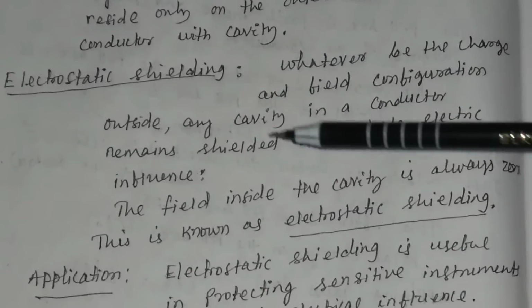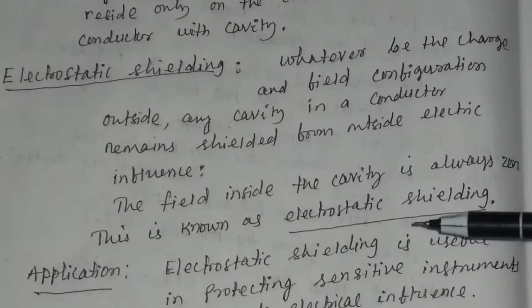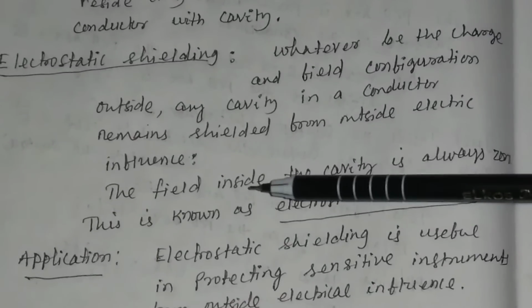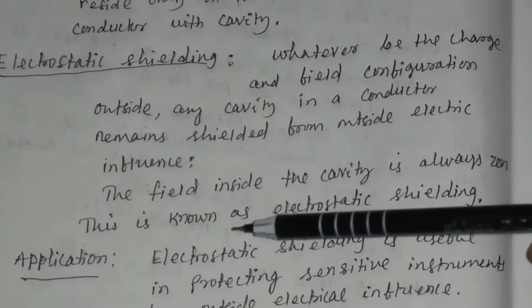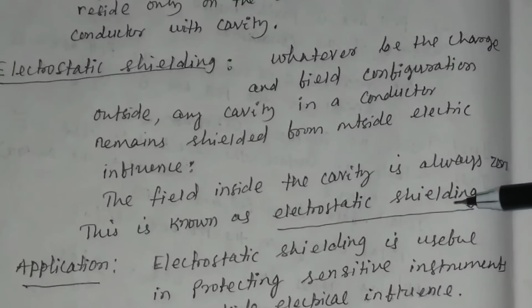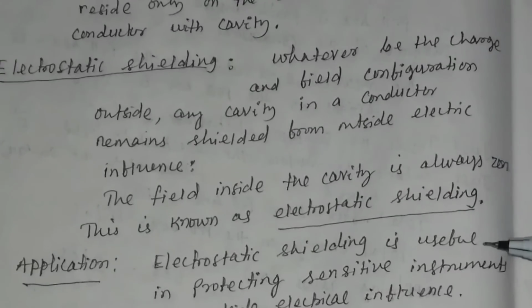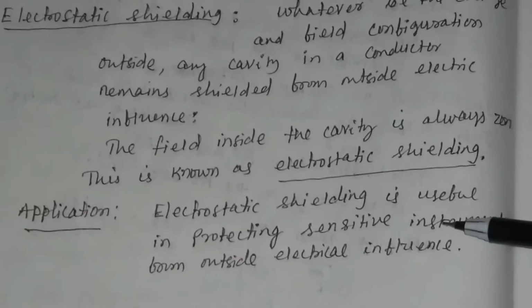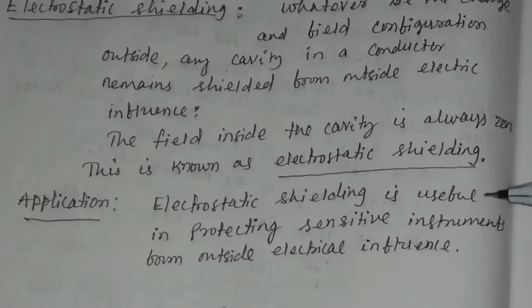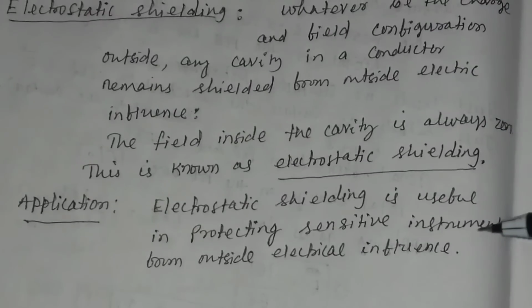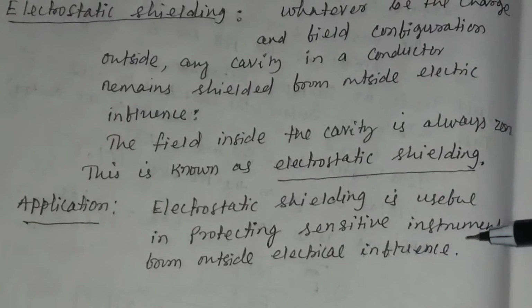This is known as electrostatic shielding. The field inside the cavity is always 0. The best application of electrostatic shielding is protecting sensitive instruments from outside electrical influence.